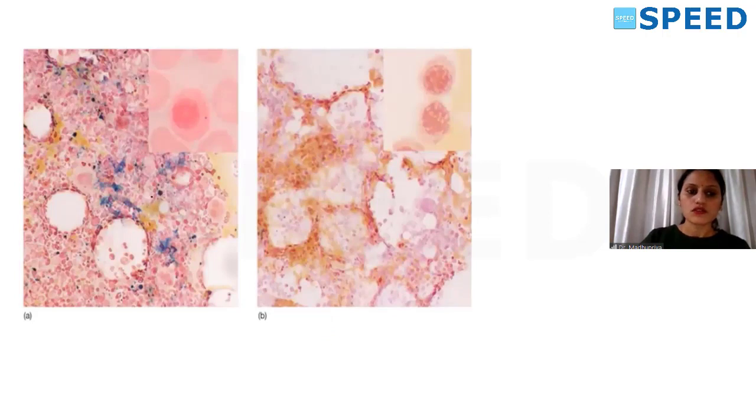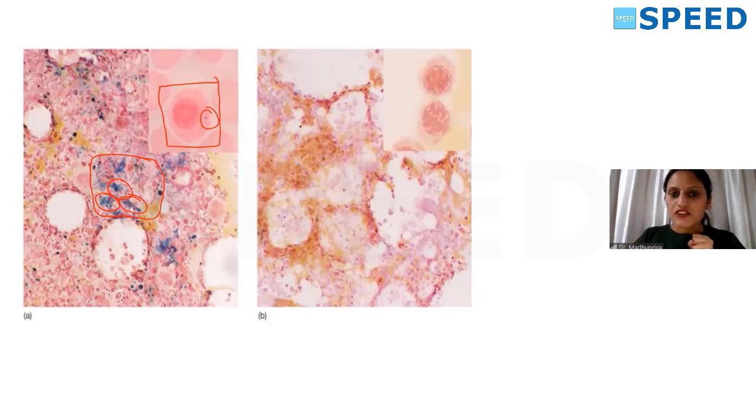I told you about the bone marrow stores, isn't it? See, this is a bone marrow picture, a potential question. These are the macrophages in the marrow. With Prussian blue, it will take a green color. These are the iron stores. This is erythroblast, erythroblast precursor with siderotic granule. That means the erythrocyte precursors are utilizing the iron.